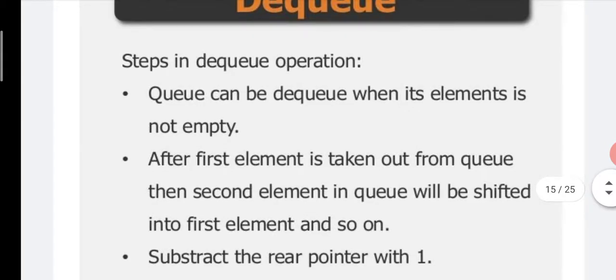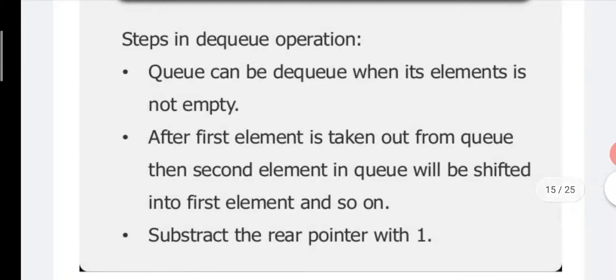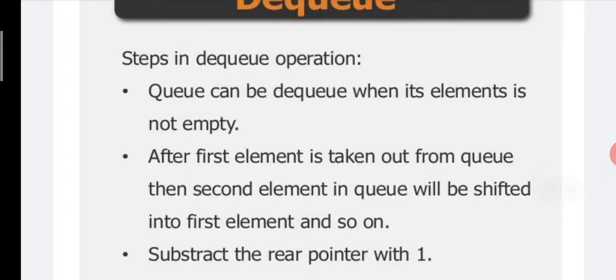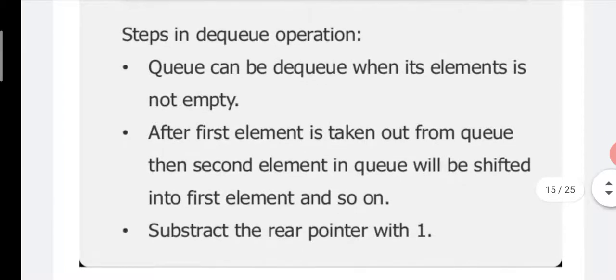After the first element is taken out from the Q, the second element will become the first element and so on. When the first element is deleted from the queue, front goes to the next, second location. If the second location element is deleted, then front goes to the third location element.